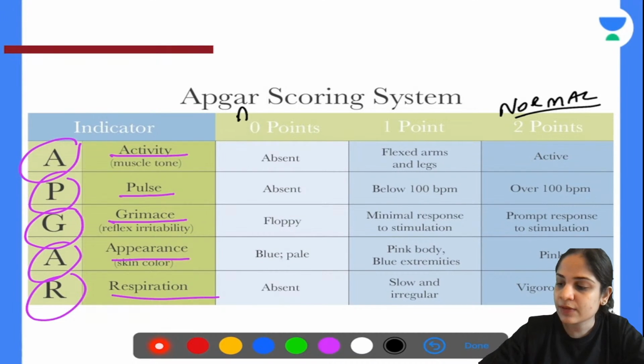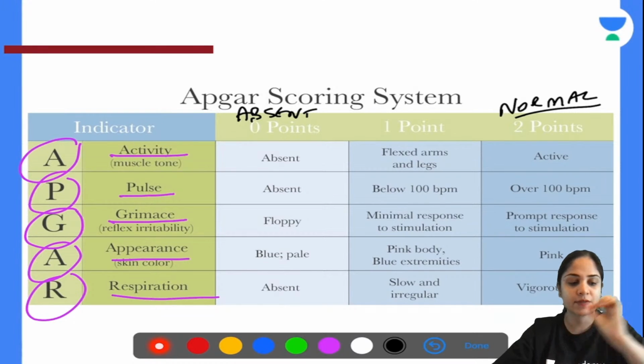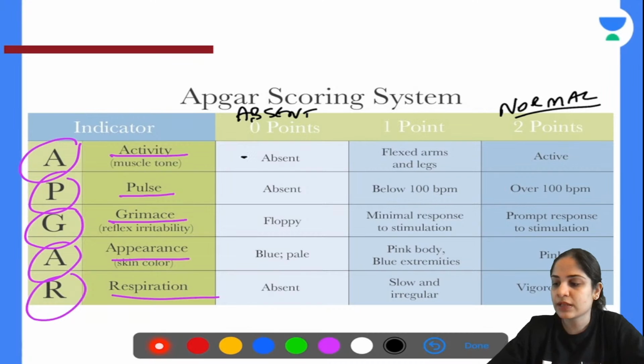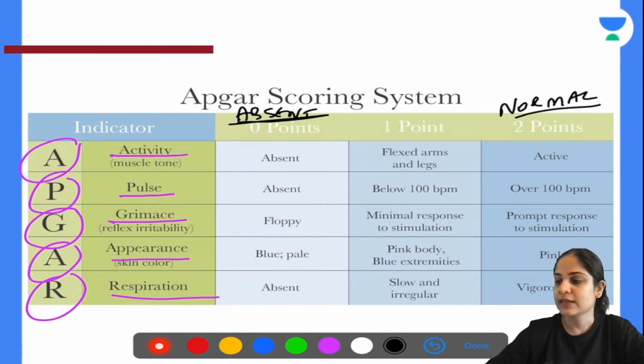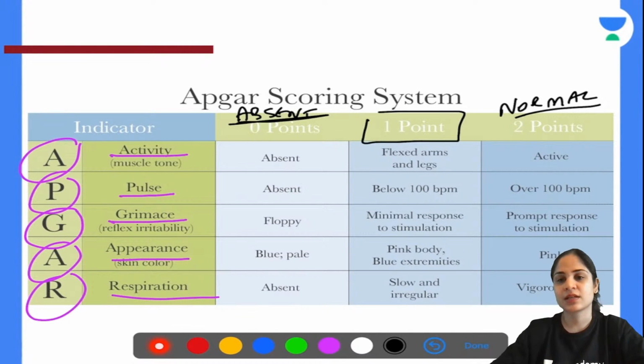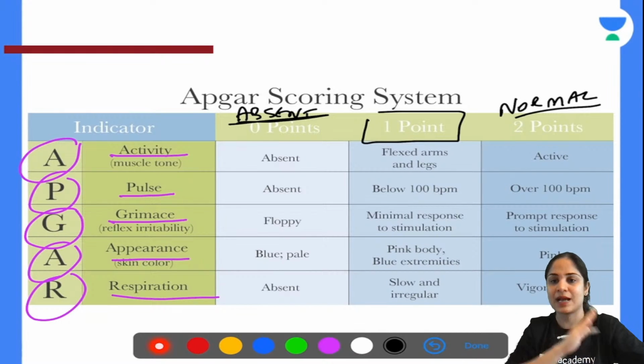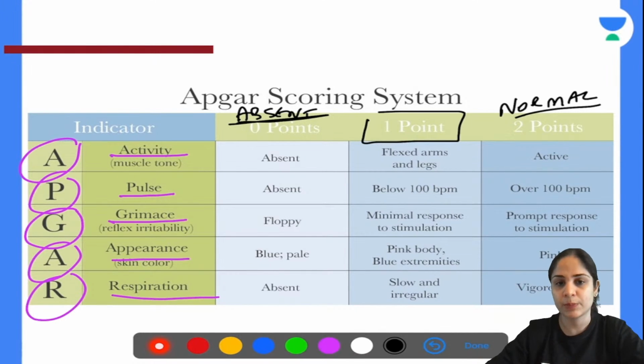If anything is completely absent, you will give no points to it, you will give 0 points. So if there is no activity, there is no pulse, he's absolutely floppy, he's completely cyanosed, and if the respiration is absent, then you give 0 points for each. So either things have to be normal or things have to be absent. If the things are anything in between, then you don't have to think twice, just give it 1 point. Anything in between absent and normal is 1 point each.